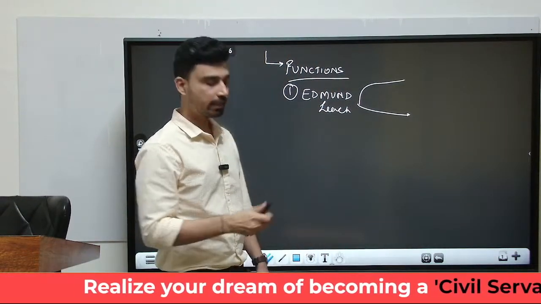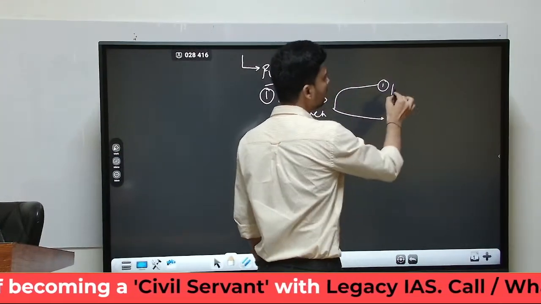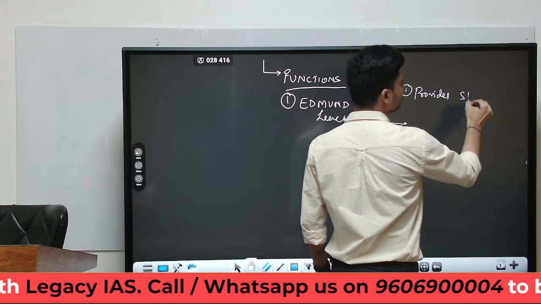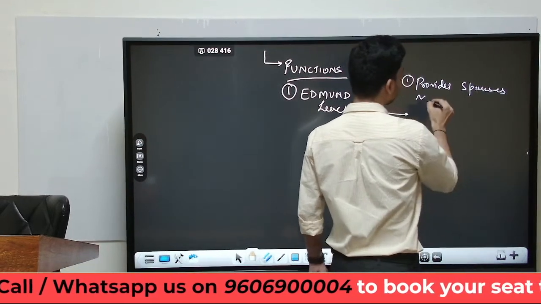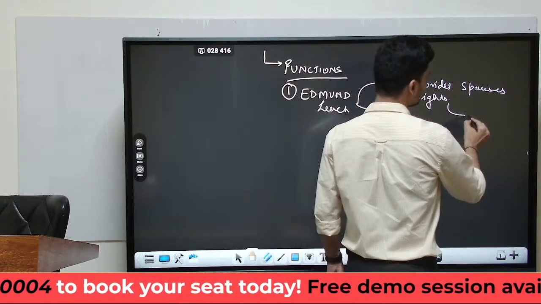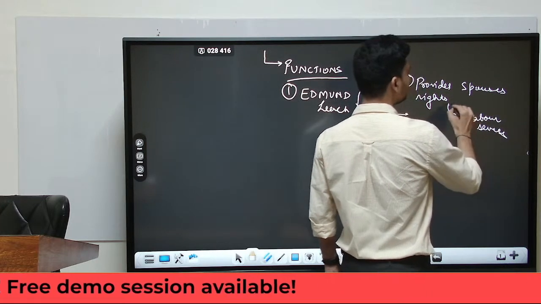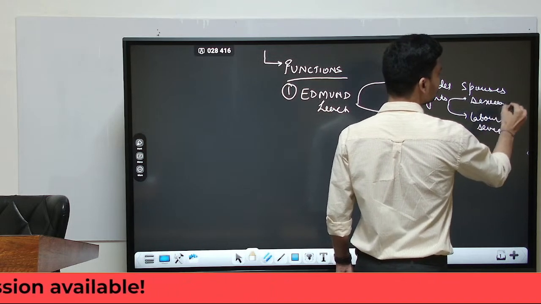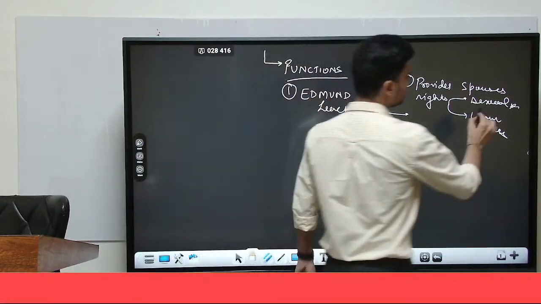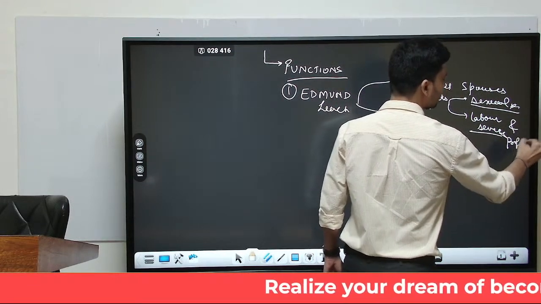As per Leach, the first thing he says is that marriage provides spouses rights over what? Edmund Leach said that the right is over 2 types of services. One is what we can call labor services, and the other is what we can call sexual services. That is the main purpose of marriage. It provides spouses rights over each other in terms of sexual services as well as labor services, and here we can also add the property rights as well.